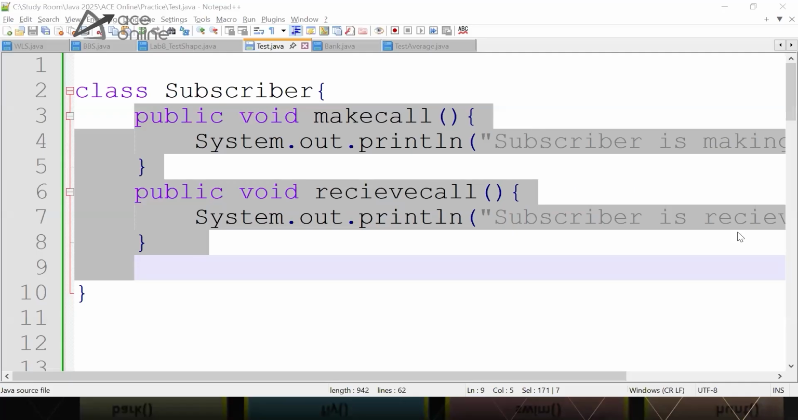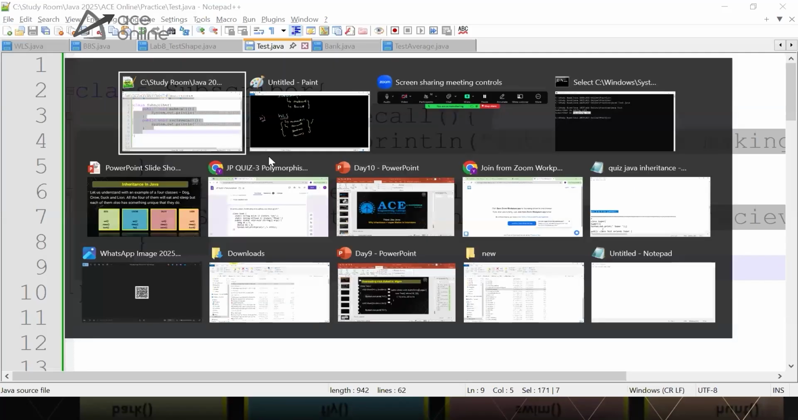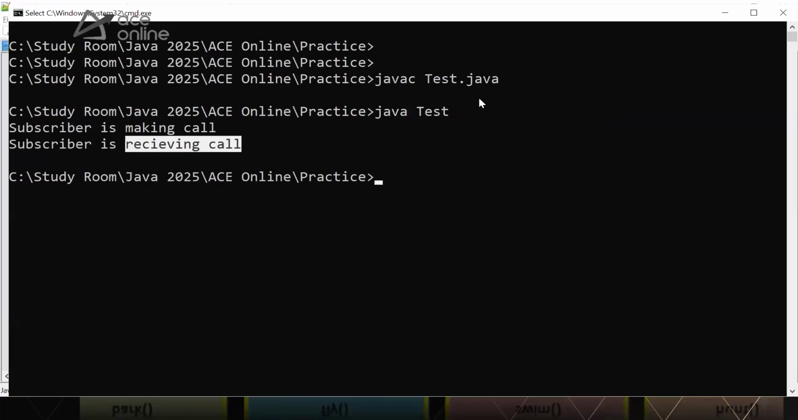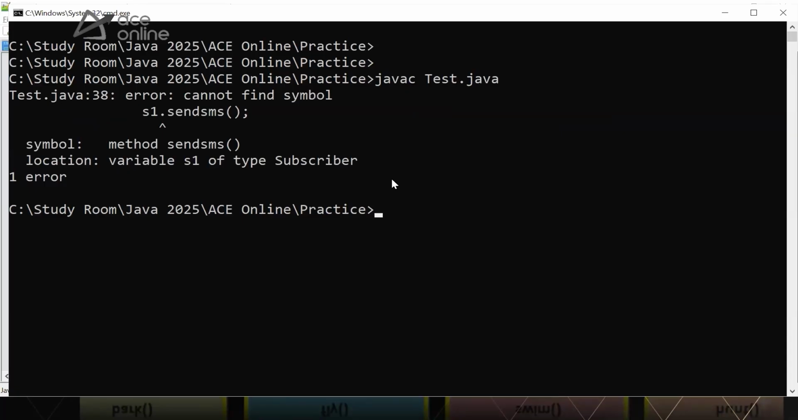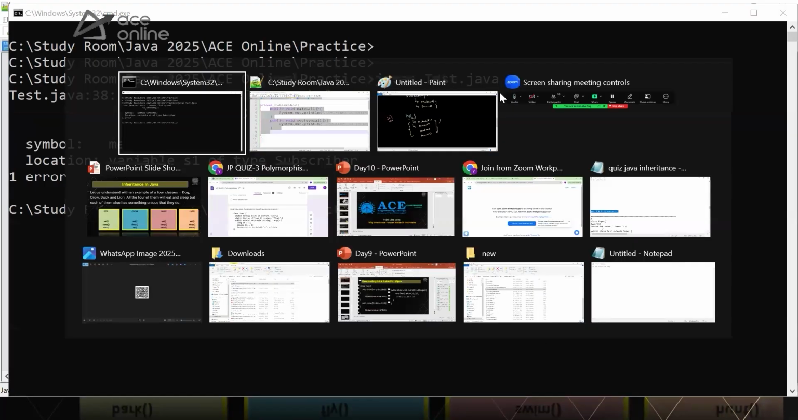Right, that's what we are learning. With that object, you can call the methods which are available for that class. So that way you can see we will be getting an error this time. The first two methods will work, but the third method will get an error. So when I compile, you get an error saying send SMS cannot find. So you cannot call this.